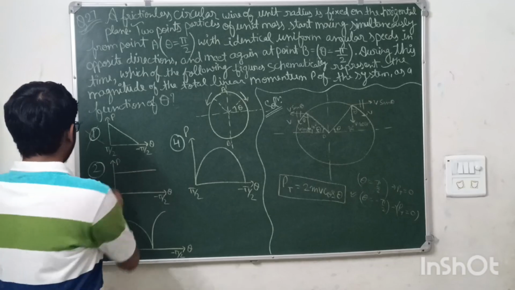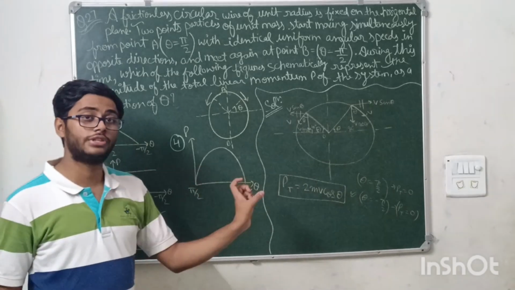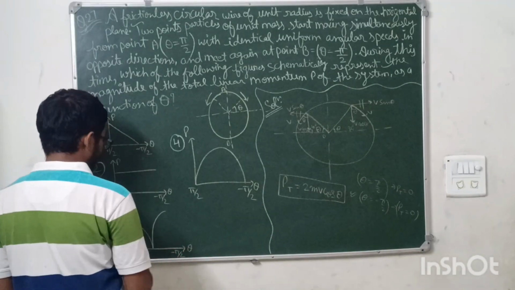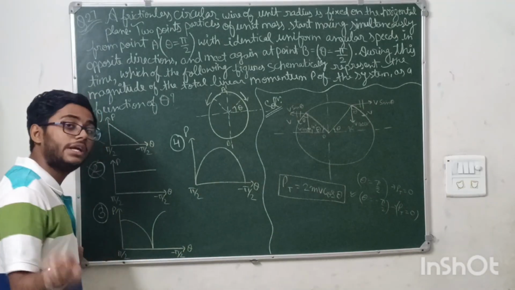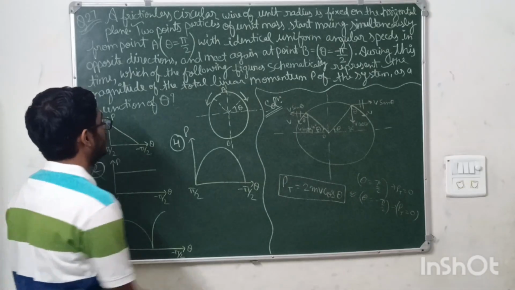It is saying linear momentum is constant. No, wrong. It is saying that linear momentum is a function of cos theta. That is right. But if we substitute theta equals pi by 2, then linear momentum should be 0. But here it is saying that linear momentum has some magnitude. So this is also closed.